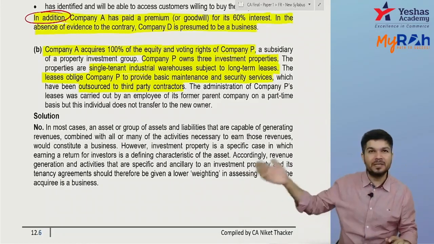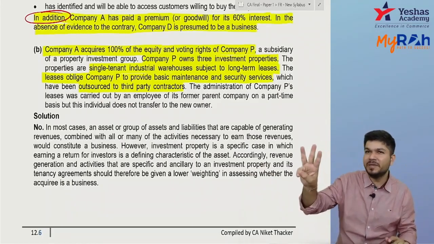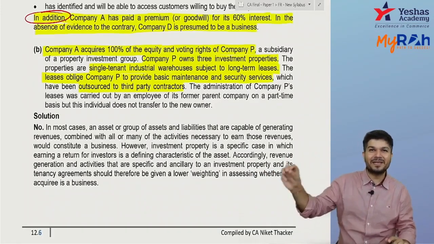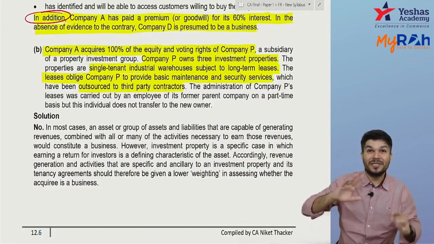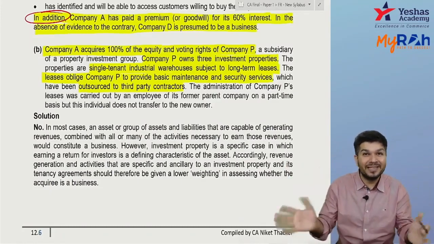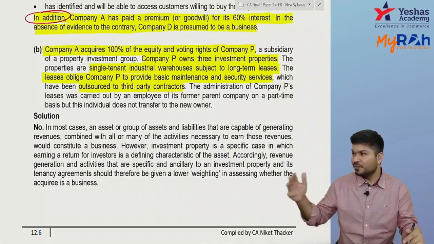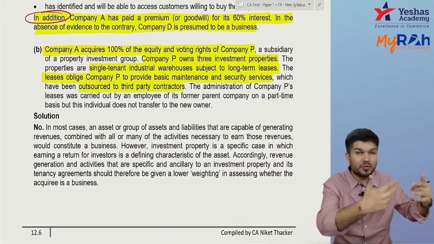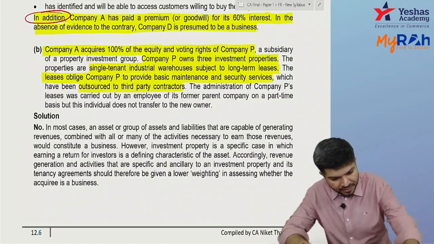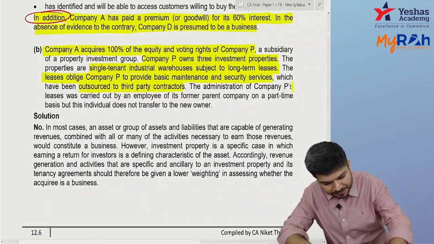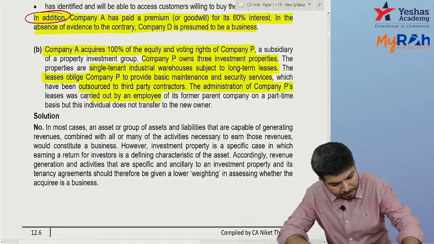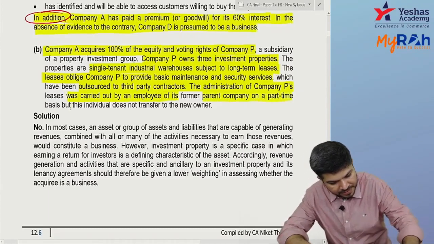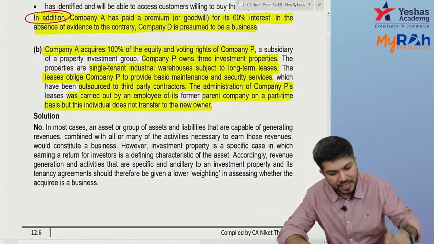When I am acquiring P Limited, it's just that 3 properties are coming with the tenant. They don't have any employee. Now, they are providing security service and maintenance service, but they themselves are not providing it. It's outsourced to some third-party contractor. The administration of company P was carried out by an employee of its parent company on a part-time basis, and this individual does not get transferred to the new owner.